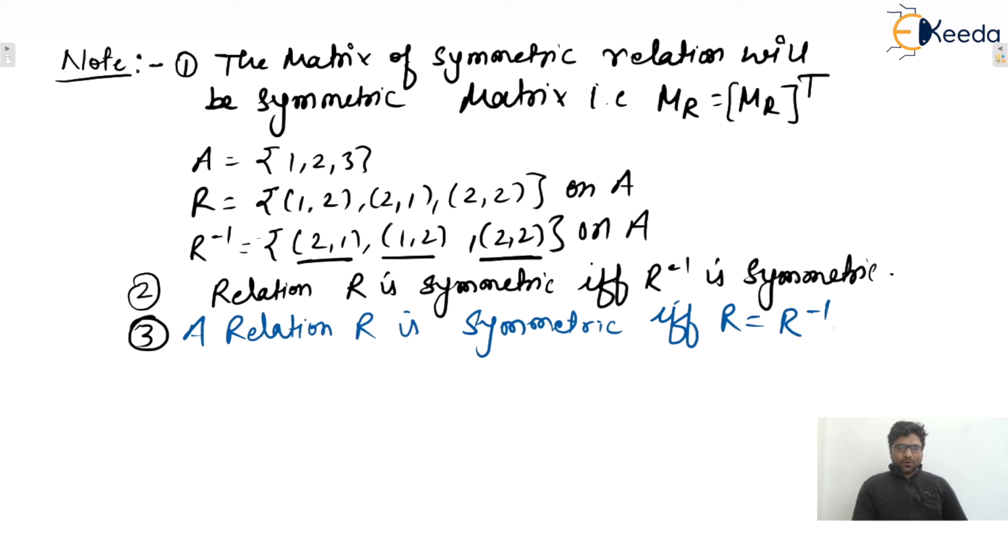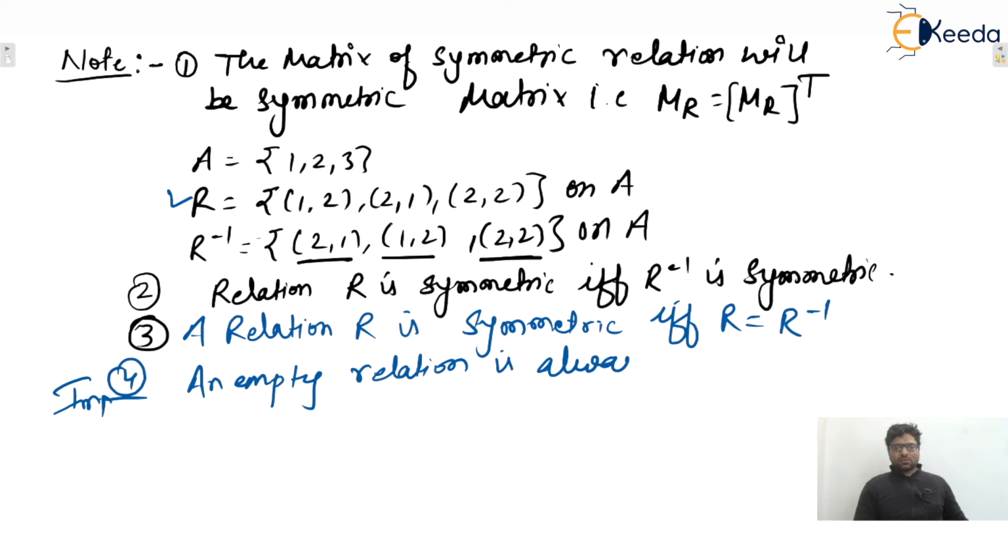Yes or no? Because we can say that if R equals R inverse. Why? Because let's say any relation R is given to you and it is symmetric, we can say that its inverse is also equal to the same relation. Yes or no? Okay. Next point we can make, last one, an empty relation is always symmetric. An empty relation is always symmetric. Okay. So that's all about the symmetric relation.